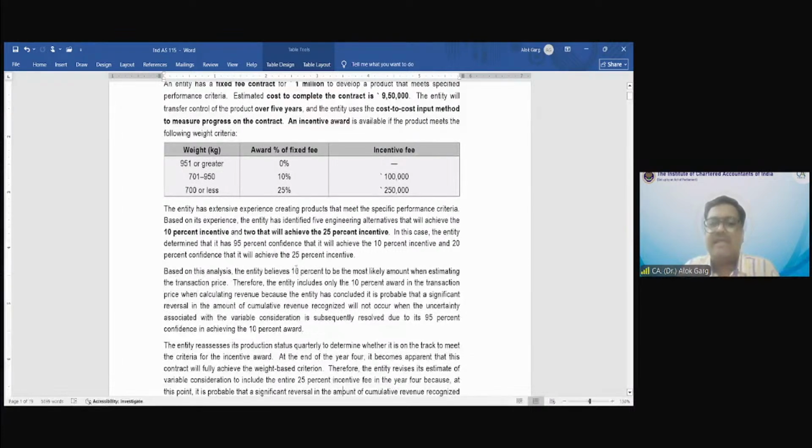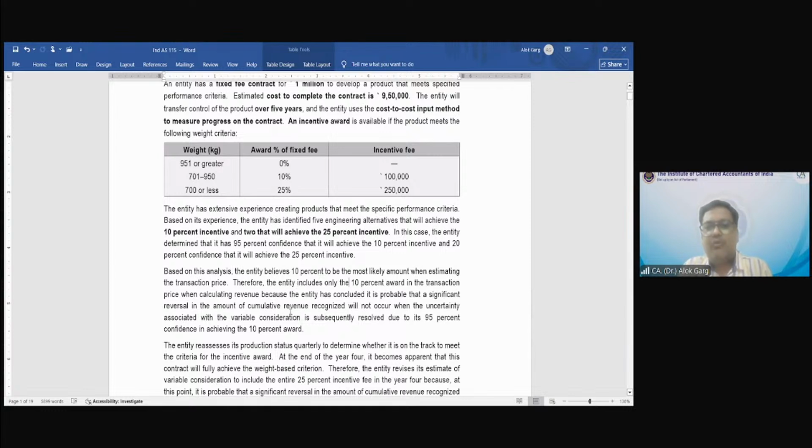Based on the analysis, the entity believes 10% to be the most likely amount. Most likely amount means which has the higher chances? The 10% incentive. There are 75% chances that the company will receive the 10% incentive, which is 1 lakh rupee. So under the most likely approach, it is 1 lakh rupee.